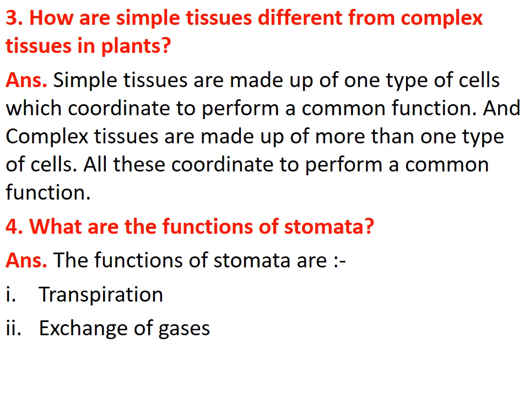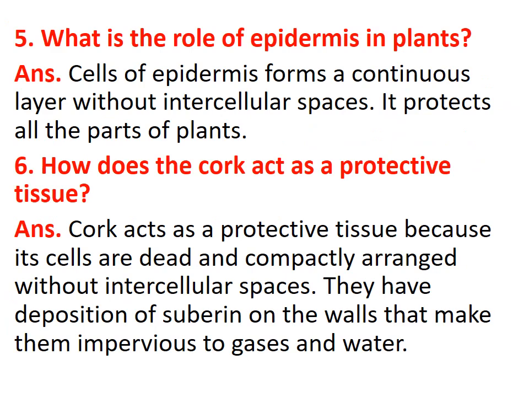Answer. The functions of stomata are transpiration and exchange of gases. Question number 5 was what is the role of epidermis in plants? Answer. Cells of the epidermis form a continuous layer without intercellular spaces. It protects all the parts of the plants.